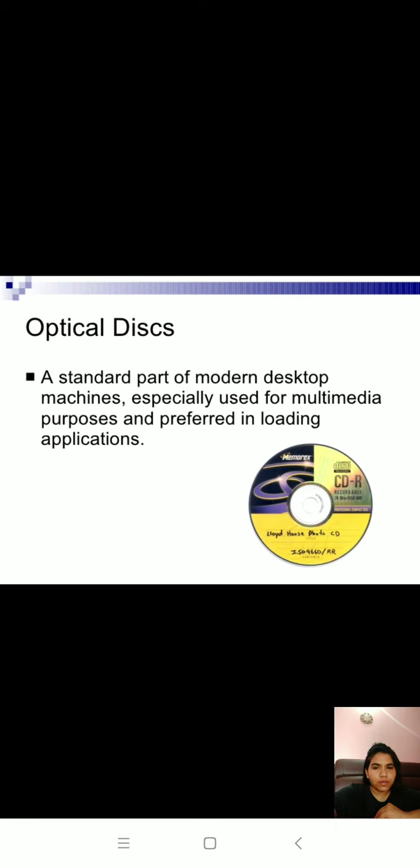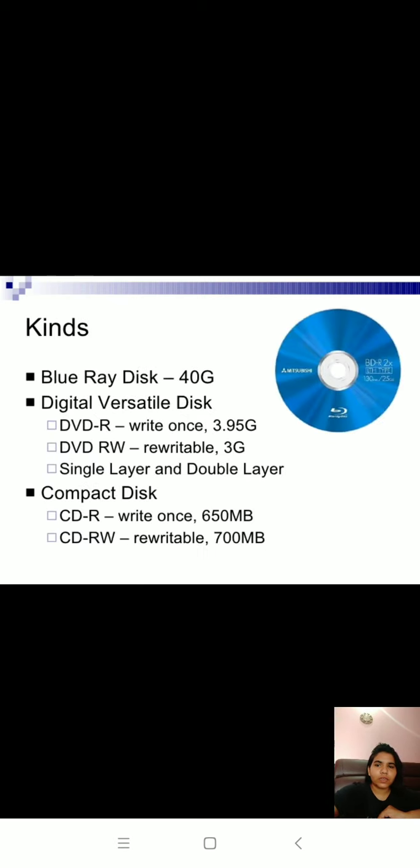An optical disk looks like this, a standard part of a modern desktop machine, especially used for multimedia purposes and for loading applications. Here is the Blu-ray disc, whose capacity is 40 gigabytes, and the digital versatile disc. DVD-R is write once, 3.95 GB, and DVD-RW is 3 GB, single layer and double layer.